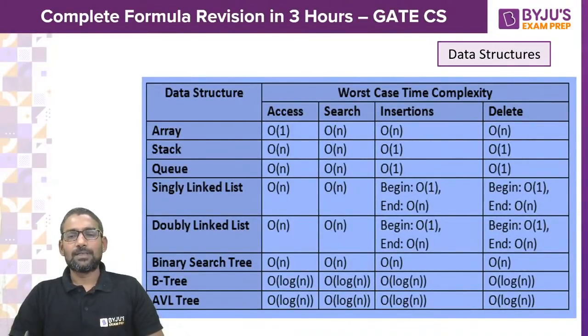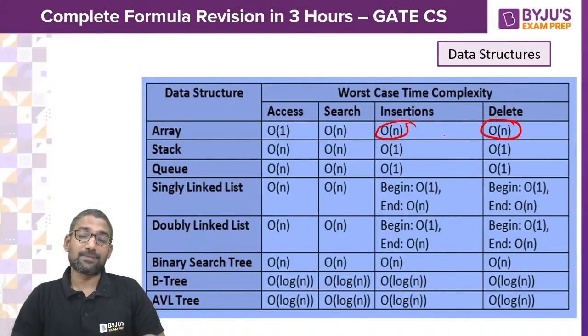So just go through these time complexities. Observe this. Array insertion and deletion time complexity is big O of n. Don't get surprised by seeing this. Yes, because array permits random access.